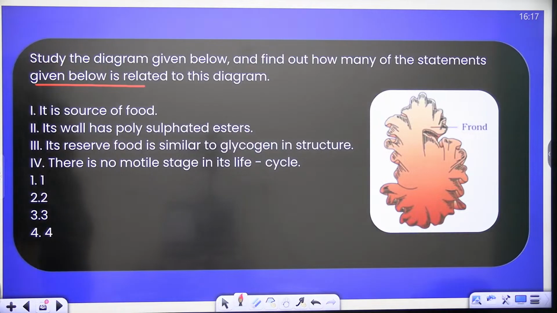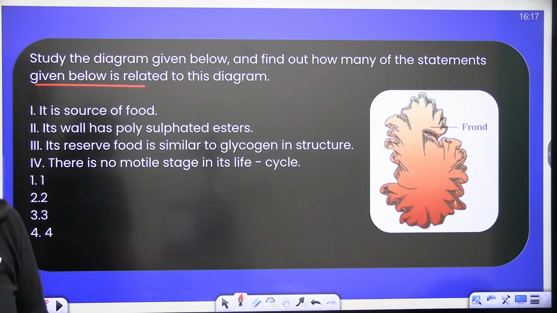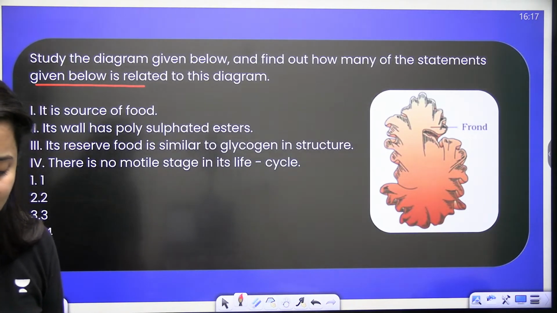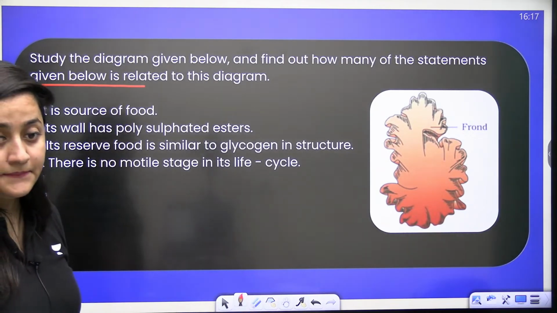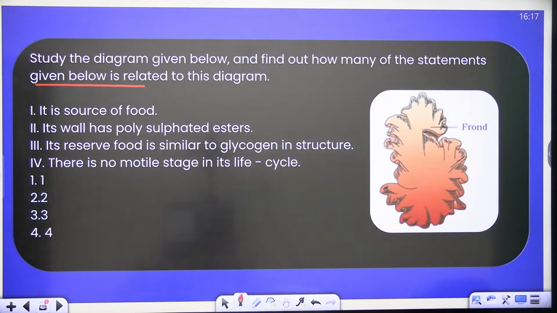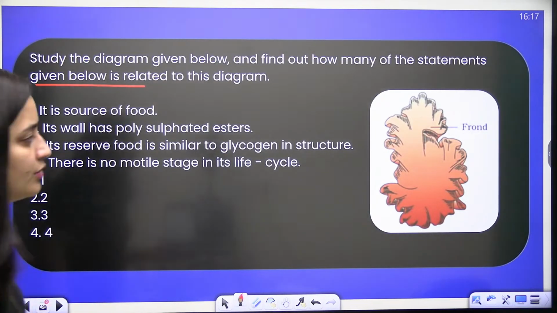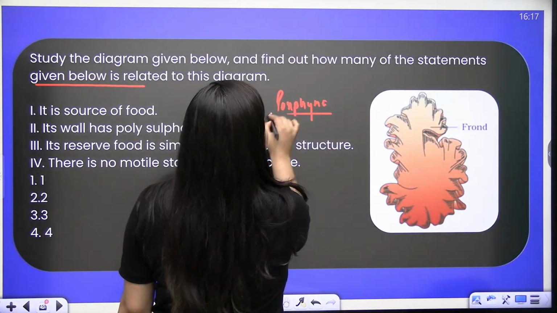First of all, tell me what this diagram is of. It is a diagram from biological classification, but tell me exactly. This is very good. It is Porphyra. It's a red algae.